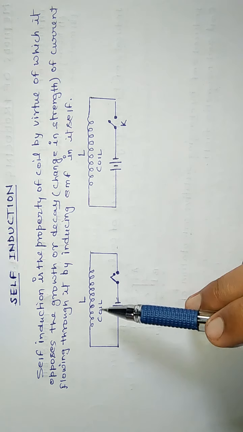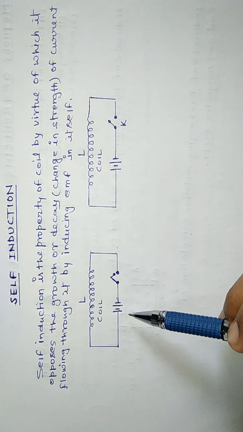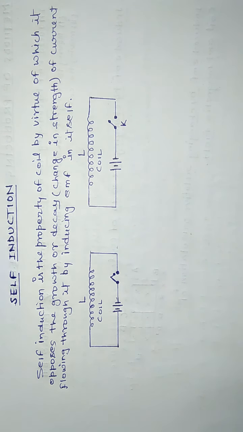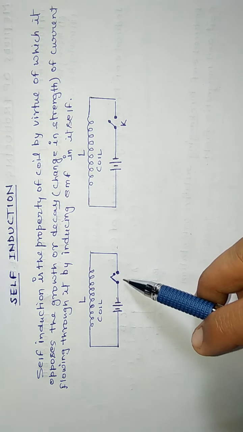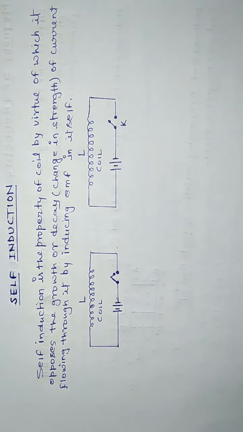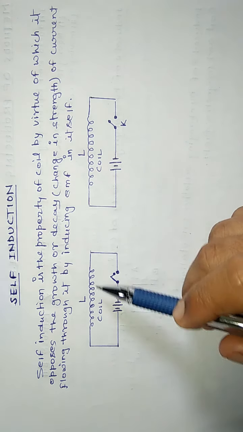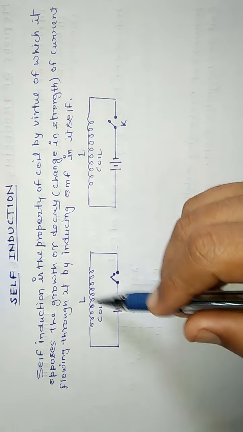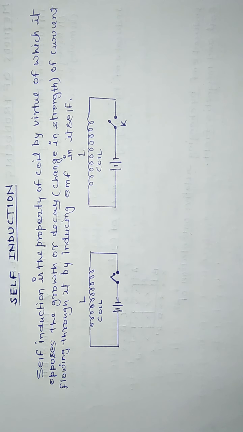Here in this diagram we have a battery which is connected with a coil and there is a tapping key in the first diagram. When we close this key, the current in the coil starts flowing in this direction. Now due to the increase of current, the magnetic field linked with this coil increases, and as we know, if there is a change in magnetic flux, it induces an EMF.